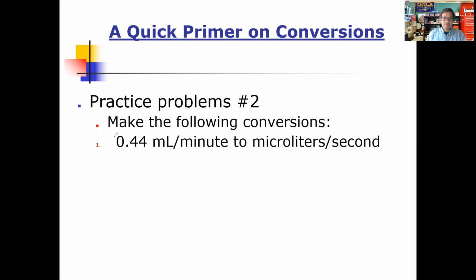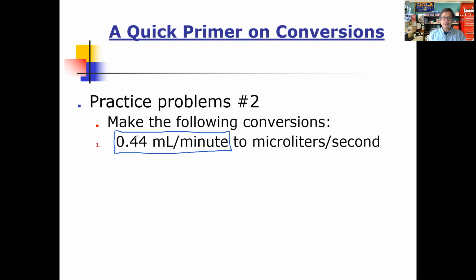This is the quantity that we were given. So how do you know that this is the measurement, this quantity that we're given? Well, remember, all measurements have to have a number and a unit. Okay, so here's our number. Here's the unit here. It is in units of volume per minute. So volume per time. So this is a rate. And they want us to convert that into this unit here, which is microliters per second.